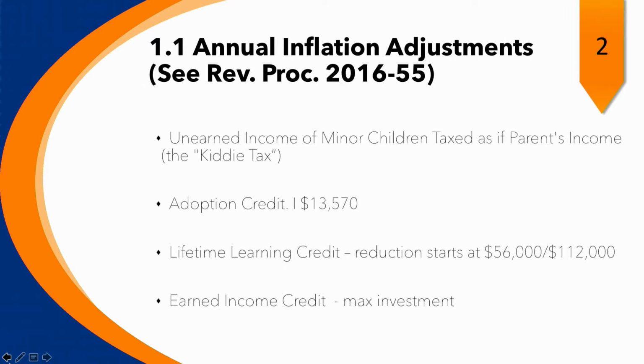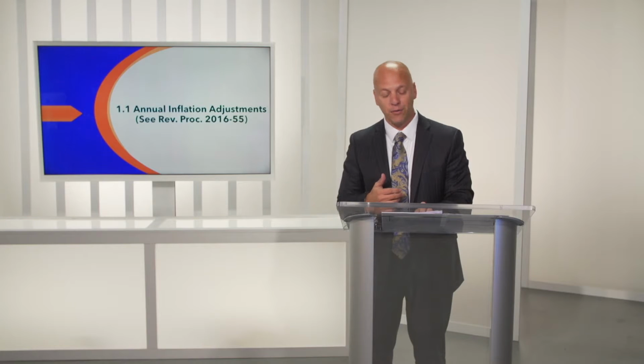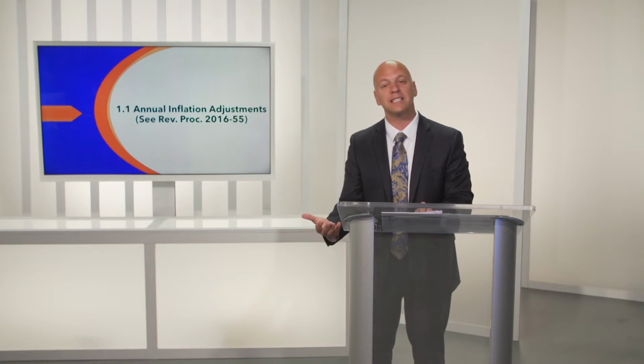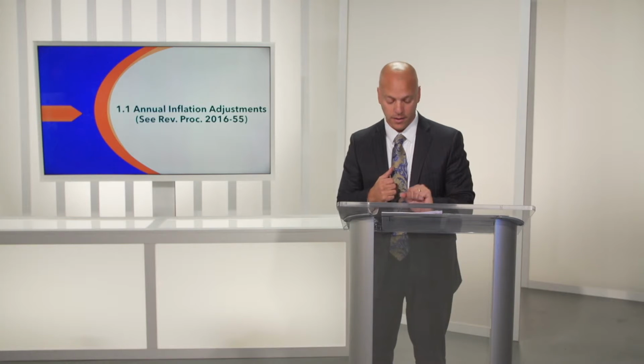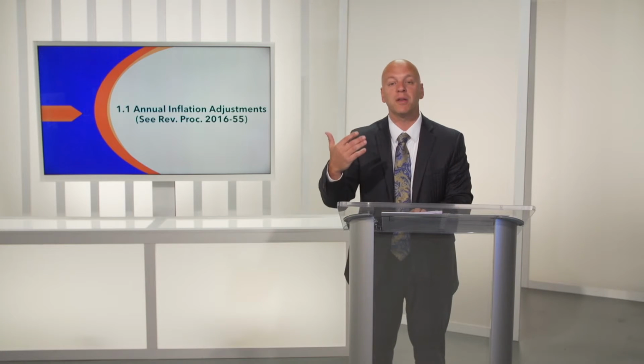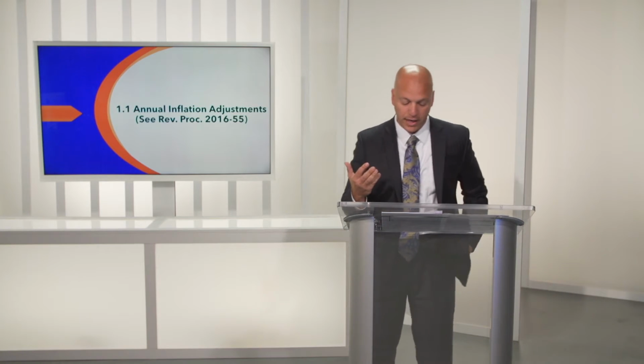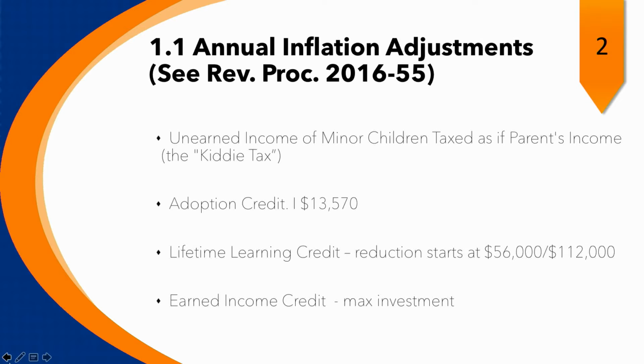For taxable years beginning in 2017, a taxpayer's modified adjusted gross income in excess of $56,000, as you see there, or $112,000 for a joint return, is used to determine the reduction under Section 25 in the amount of the lifetime learning credit. And when we look at the earned income credit, the earned income amount is the amount of earned income at or above which the maximum amount of the earned income credit is allowed. The threshold phase-out amount is the amount of the adjusted gross income above which the maximum amount of the credit begins to phase out.